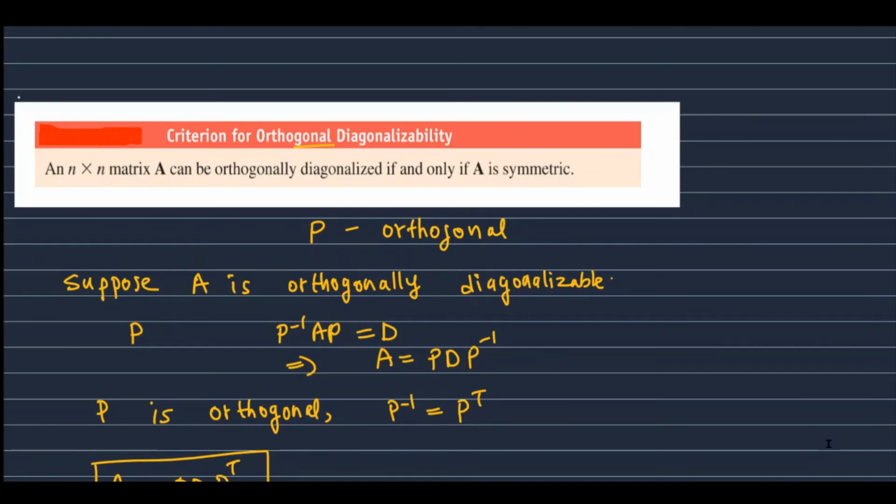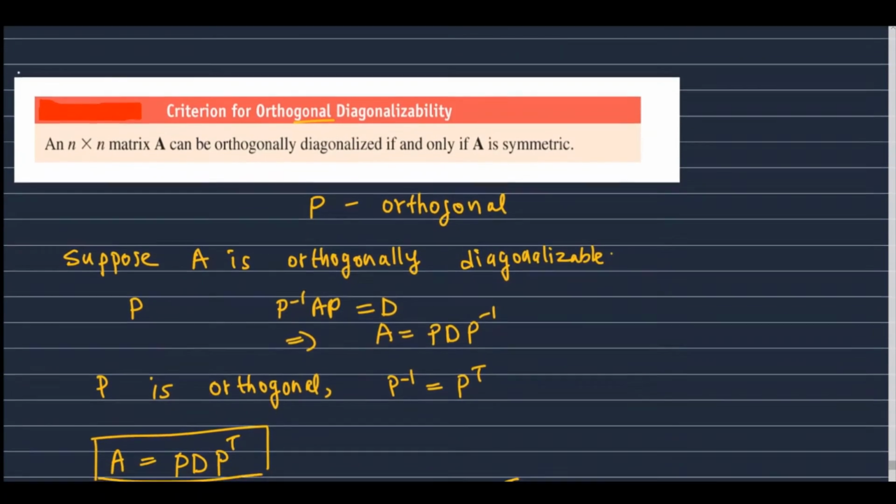Now, since we can find n mutually orthogonal eigenvectors, we can use an orthogonal matrix P as a matrix that diagonalizes A. So a symmetric matrix is said to be orthogonally diagonalizable. Now, the criterion is that an n by n matrix A can be orthogonally diagonalized if and only if A is a symmetric matrix.